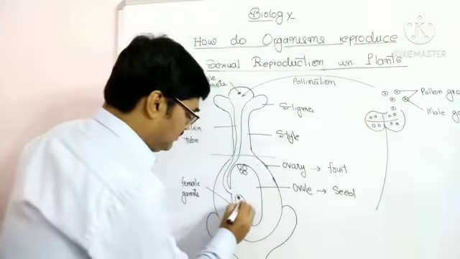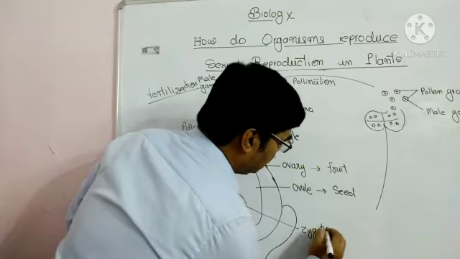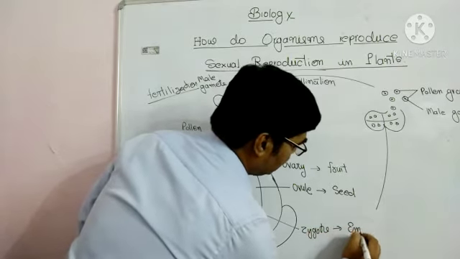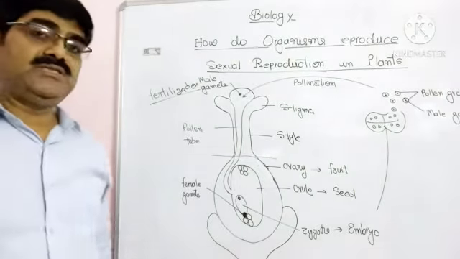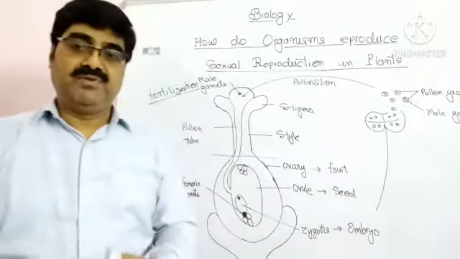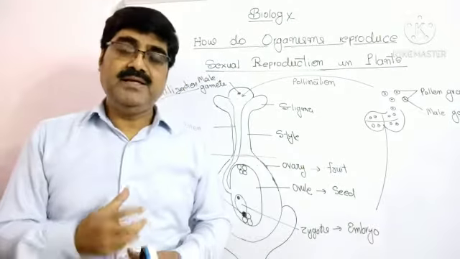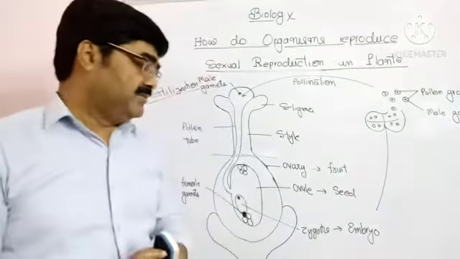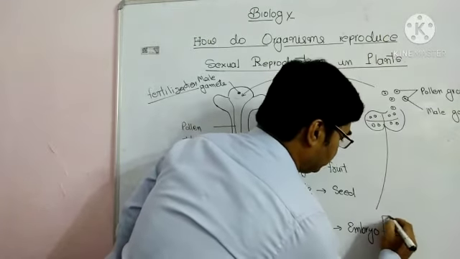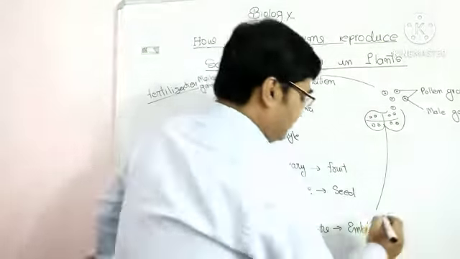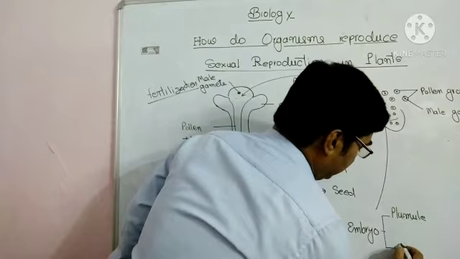And this zygote, now this time this is the zygote, and this zygote develops into the embryo. Okay, so this is after fertilization. So after fertilization, a fruit is formed from the flower. This fruit has the seeds and the embryo, and this embryo is made up of two parts, that is the plumule and the radicle.